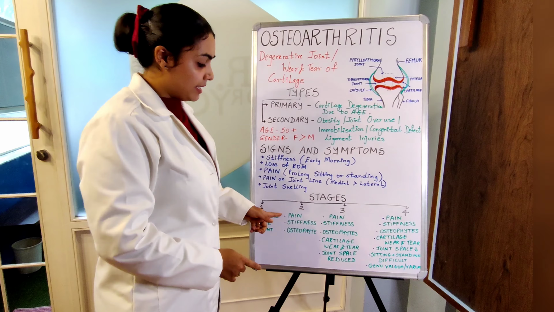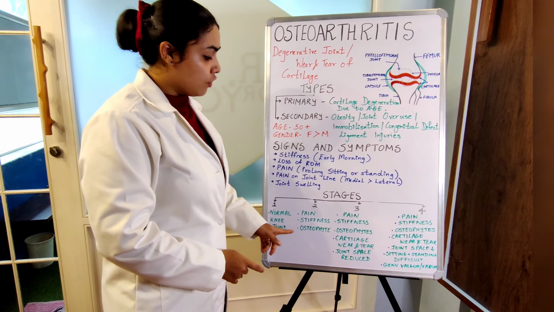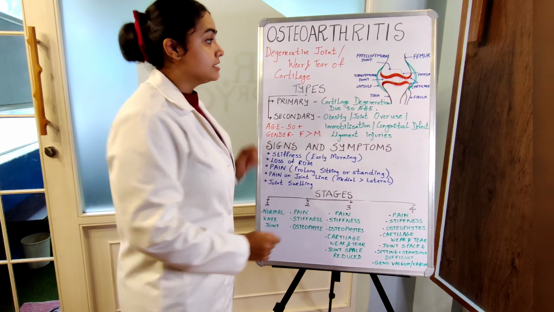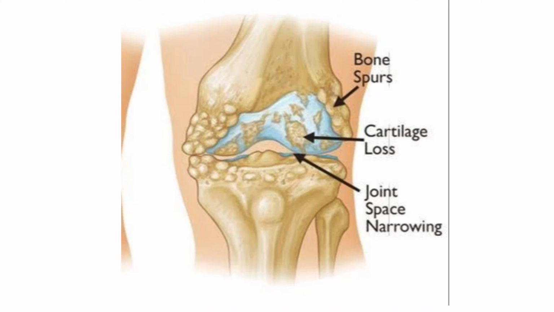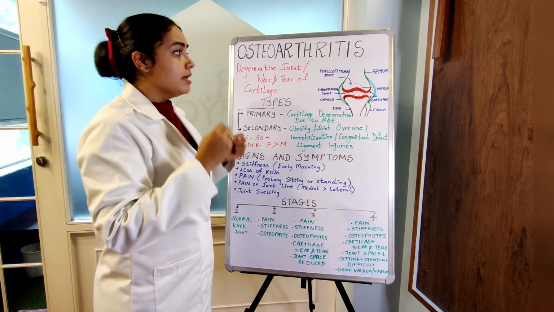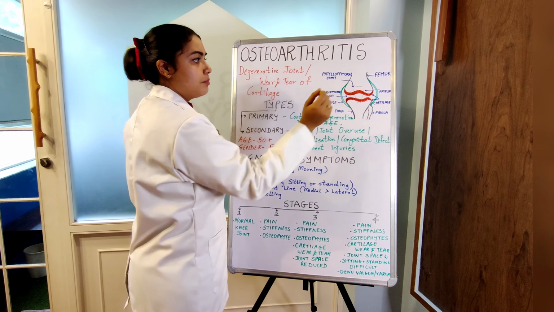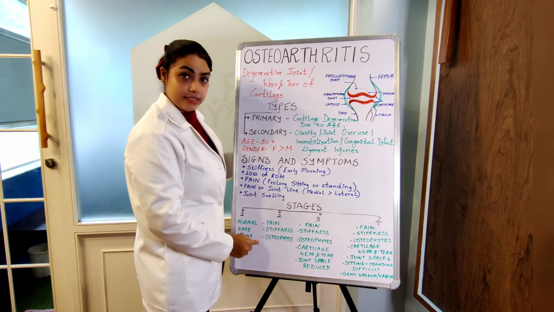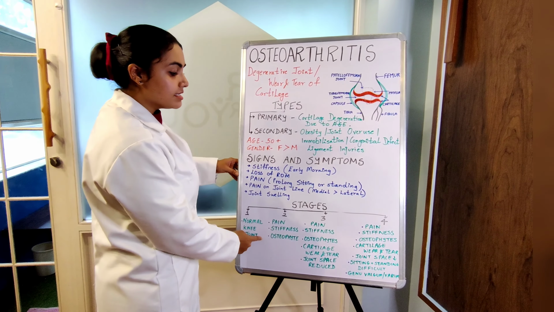The second stage: you can have pain, stiffness, and osteophytes. Now, what are osteophytes? Osteophytes are small bony spurs that are formed at the corners of your joints. The smoothness of the joint is reduced, causing rubbing and crepitus. So these are small bony spurs that form. That's osteophytes. This is what happens in your second stage.